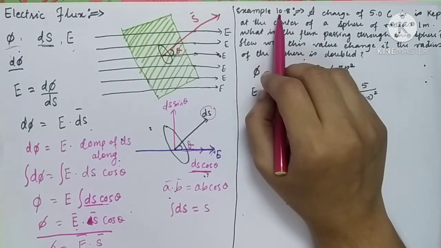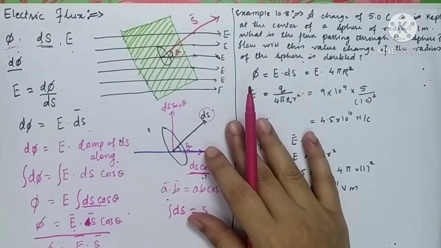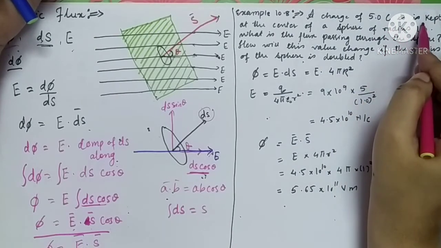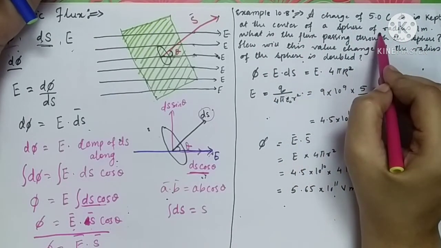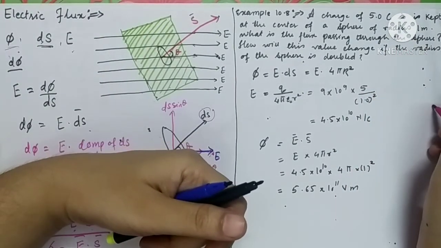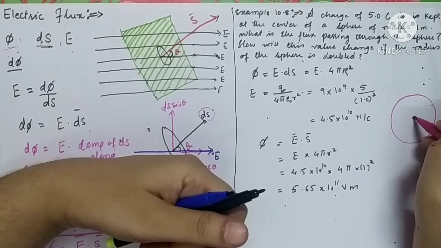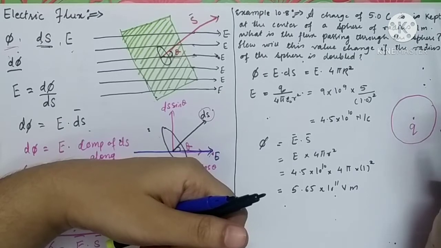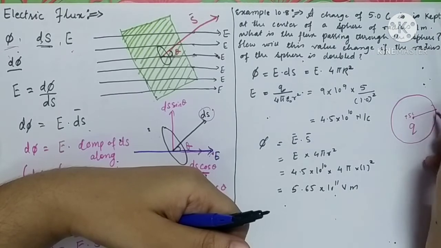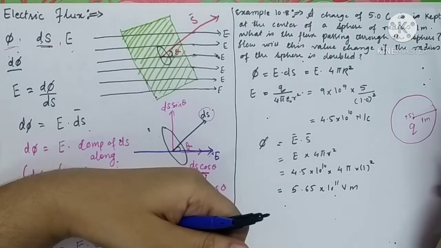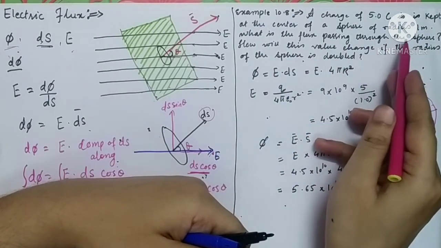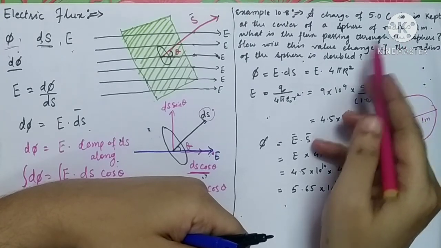It is example number 10.8. See what the statement of it is. A charge of 5 coulomb is kept at the center of a sphere of radius 1 meter. The radius of the sphere is 1 meter, and there is one charge placed at the center of it, and the magnitude of this charge is 5 coulomb. What is the flux passing through the sphere?